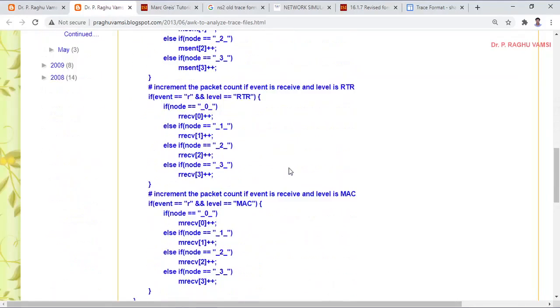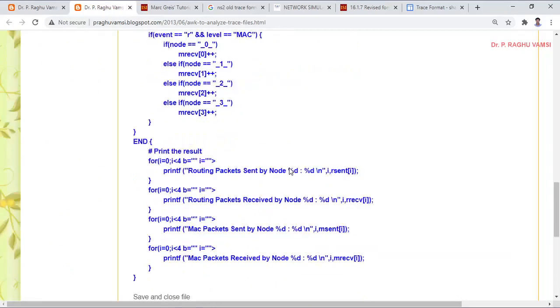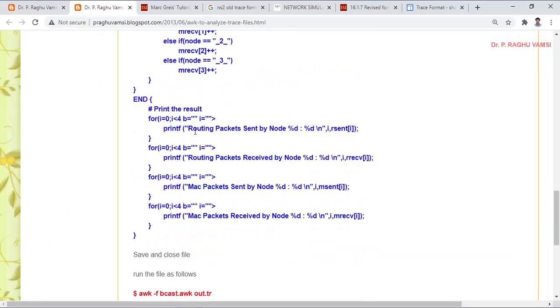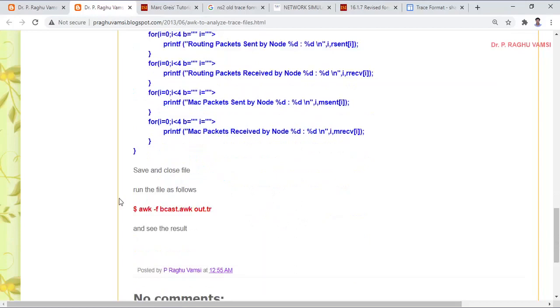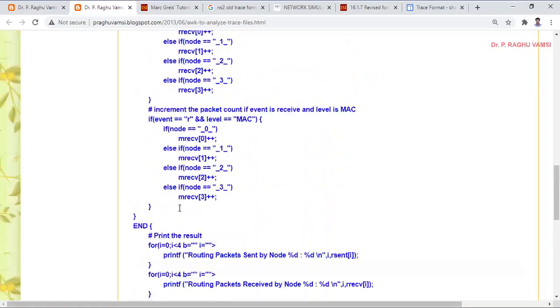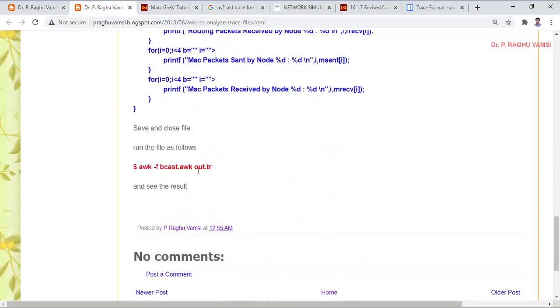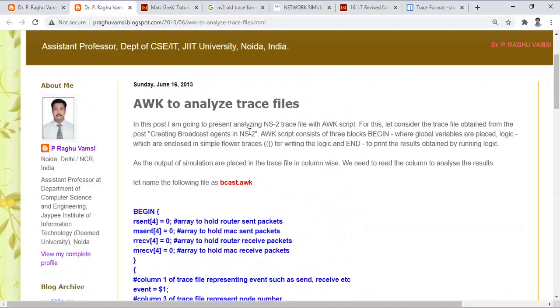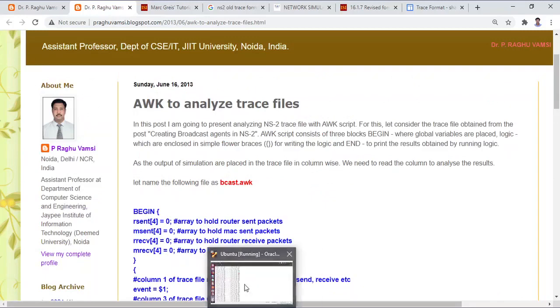Like that, we classify the packet type and the frame type, and finally we print routing packets sent by node, routing packets received by node, MAC packets sent by node, and MAC packets received by node. To run this awk script, use awk -f bcache.awk, followed by the trace file that you want to analyze, which you give as the input, and out.tr. Then you can see the result. So this is the way an awk script has to be written for analyzing the trace file.